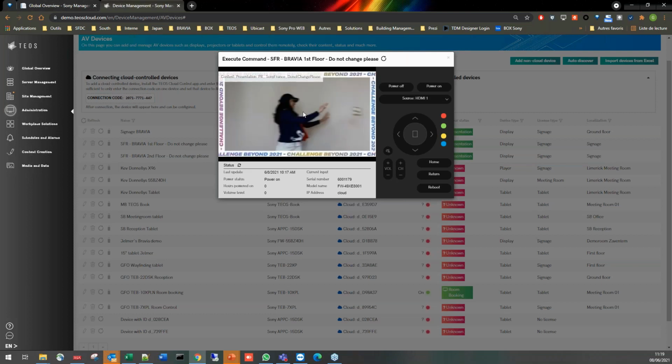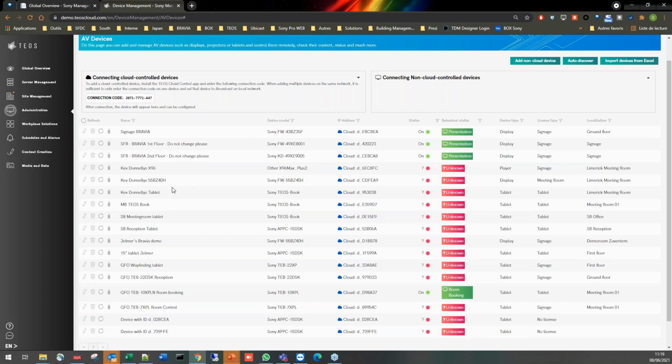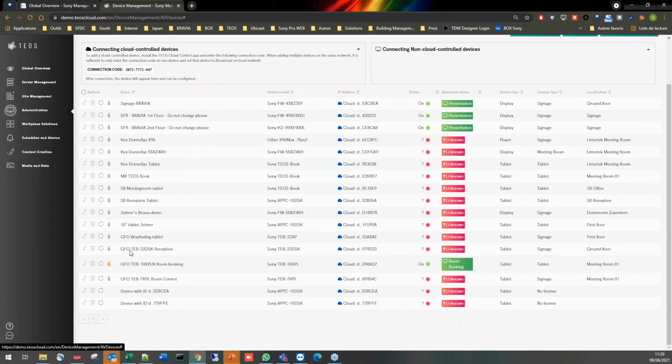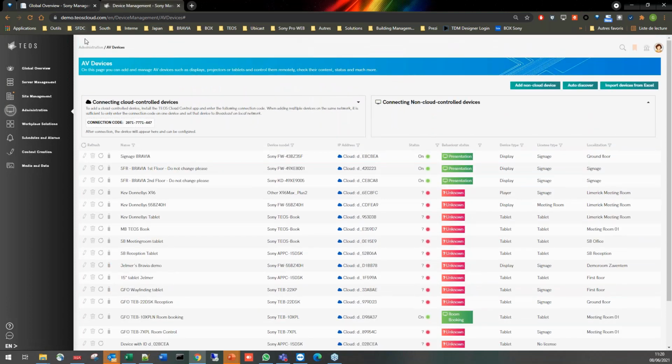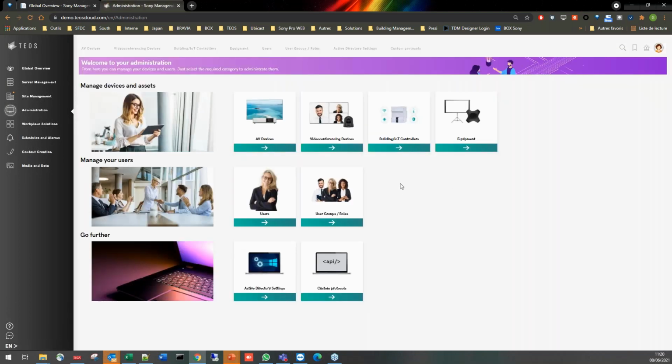Yeah. In fact, as you can see here, we have the live screenshot on our cloud platform of what the device is really showing live, as well as all the remote options. So this is something that we have for setting up the AV devices. And if we now go into the administration part, we can now find the video conferencing, the building and IoT controllers.